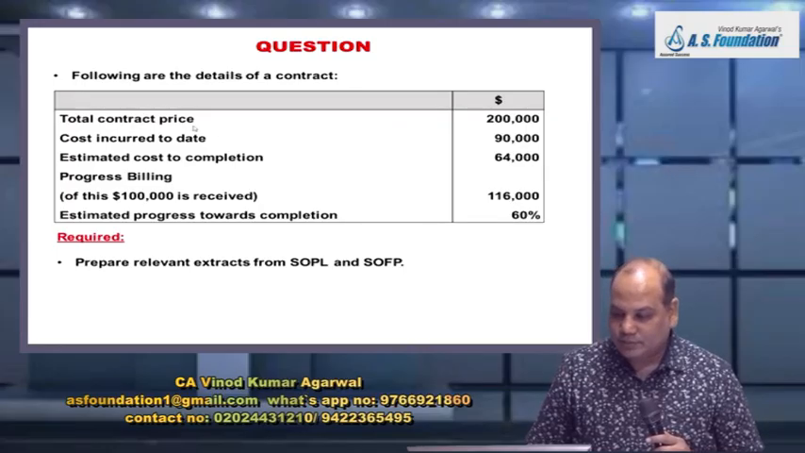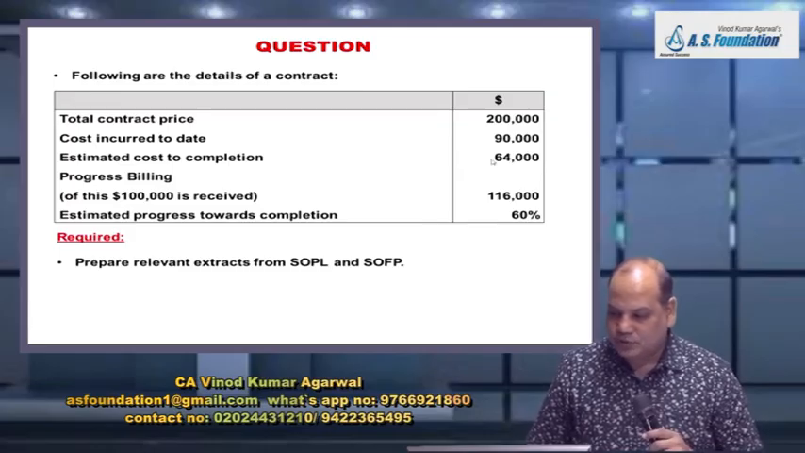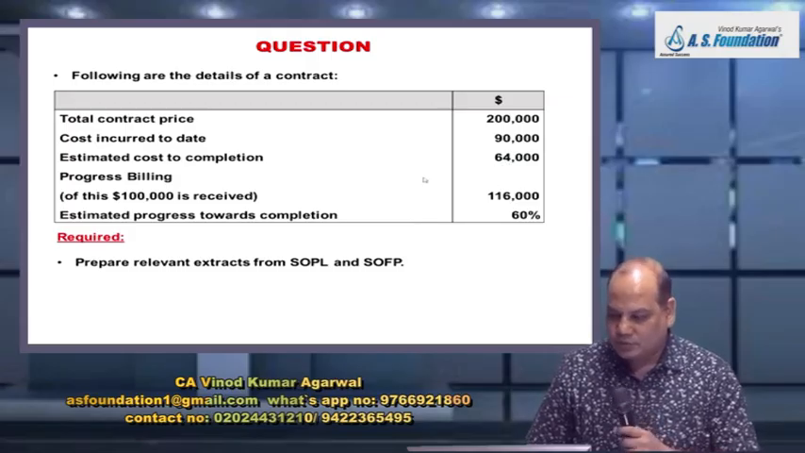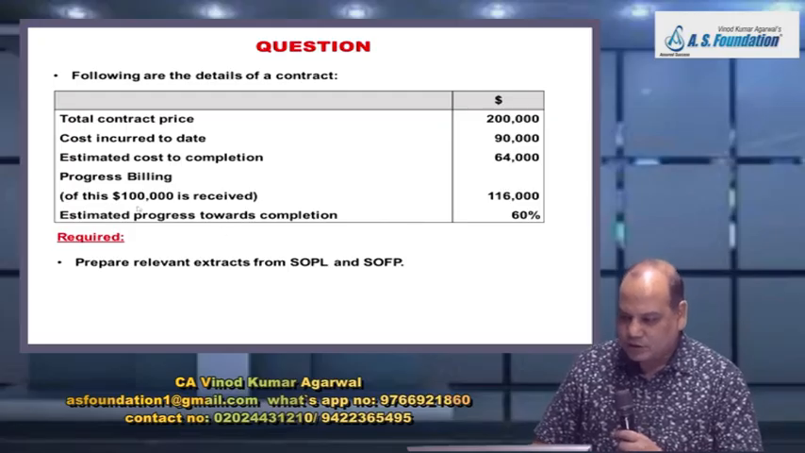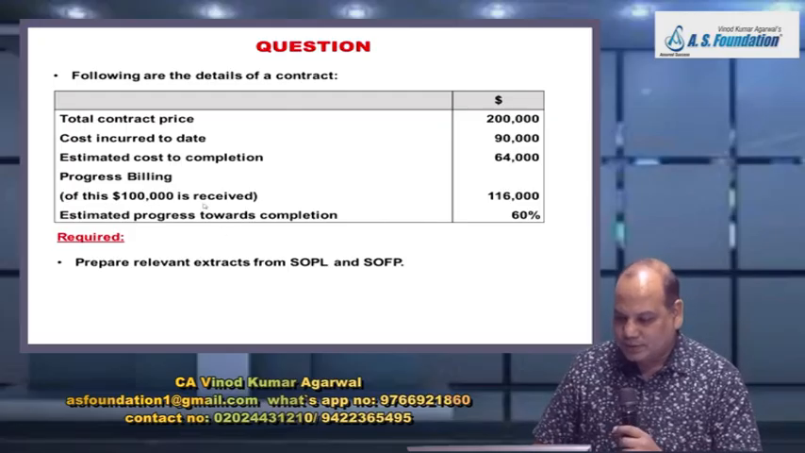Contract price $2 lakh. Cost incurred till date $90,000. Estimated cost to complete 64,000. So can I estimate the total cost that this project will require? 90 plus 64, 1,54,000. Progress billing, 1,16,000. Out of 1,16,000, $1 lakh has been received. Estimated progress towards completion, 60%.